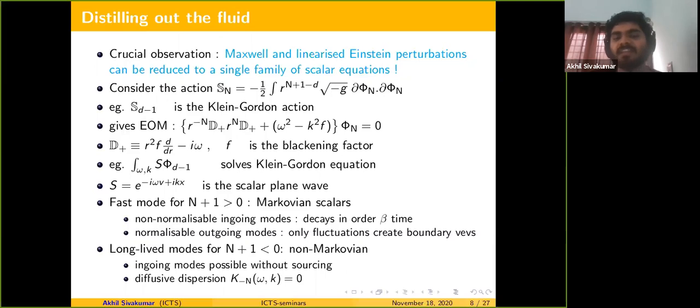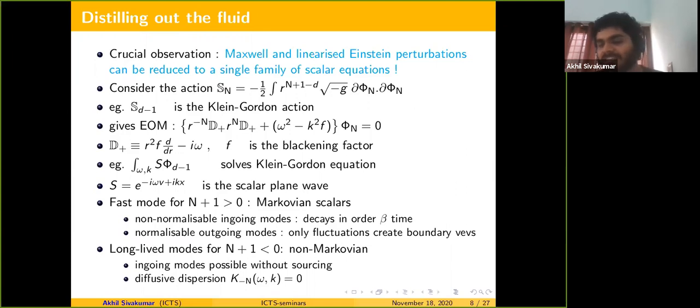Let me say that again. You have ingoing modes, which look like at leading order some 1 times some derivative and so on, and all the non-normalizable contributions to the solution can only come with derivatives in the plane directions.